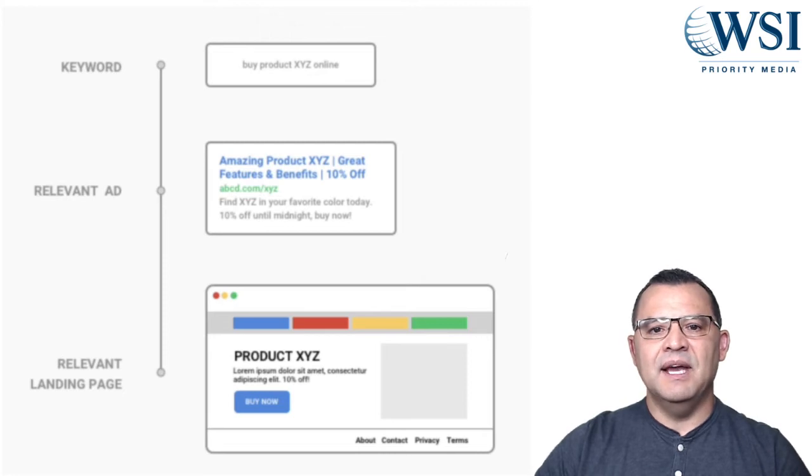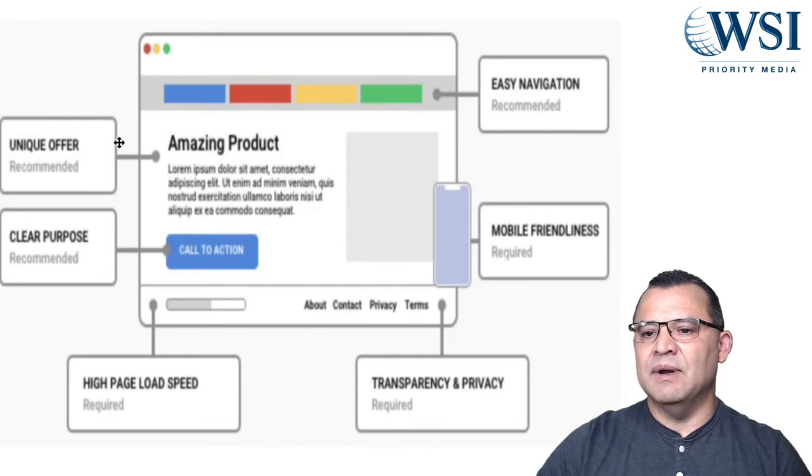That landing page is one of the places where I see a lot of mistakes that cost Google advertisers so much money and result in really poor quality scores. And so here are some things to keep in mind. Make sure that your offer is unique. Let me bring up this slide right here.